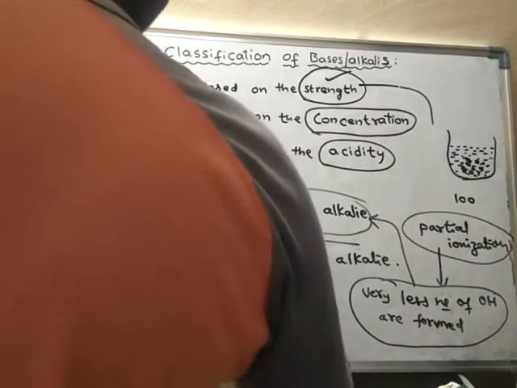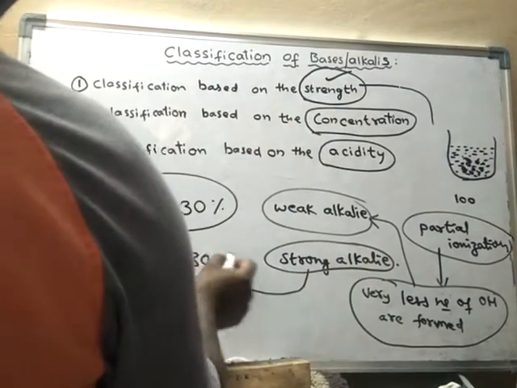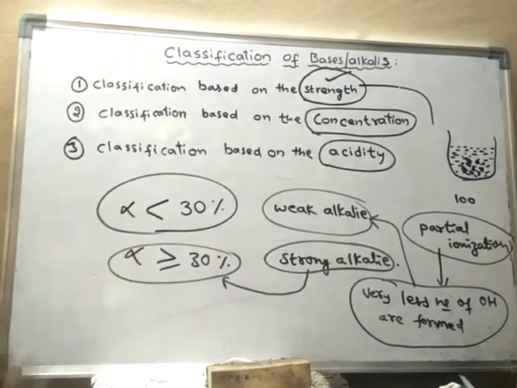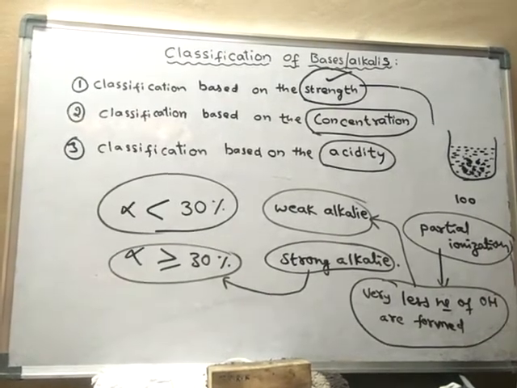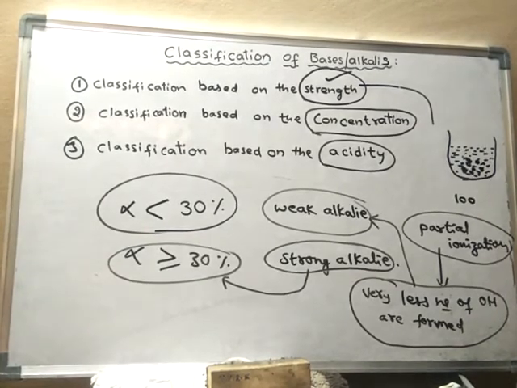What is a strong alkali then? Strong alkali means if more number of molecules are ionized, that means minimum 30 molecules out of 100 molecules should undergo ionization. In that case, that alkali is said to be a strong alkali.